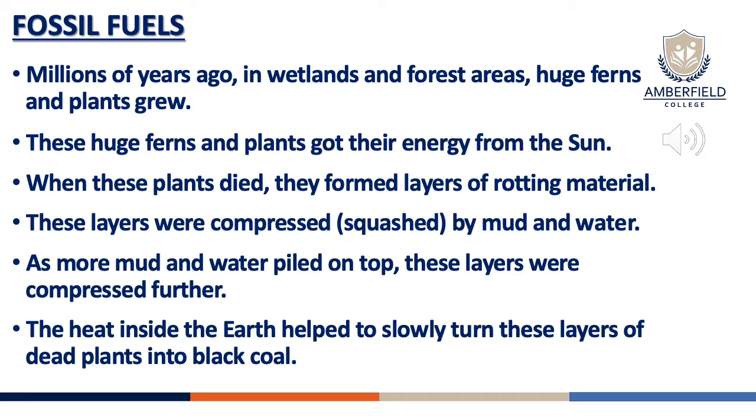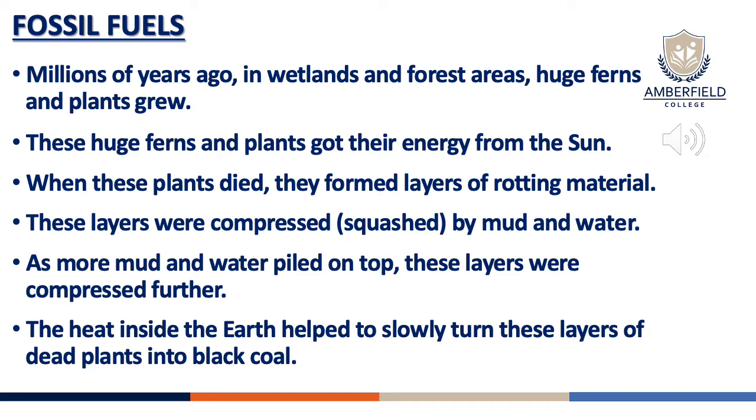These huge ferns and plants got their energy from the sun. Remember, there's a cycle, a way of how things got their energy, and most of it comes from the sun. There was a transfer of heat from the sun to different things in the environment that we live in. And remember, we need the sun in order for certain systems to take place in natural science.